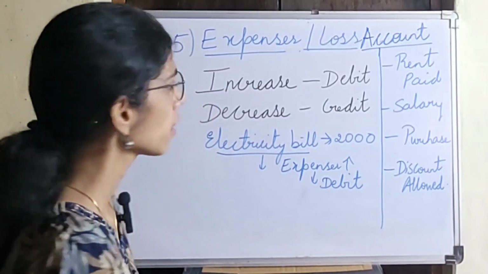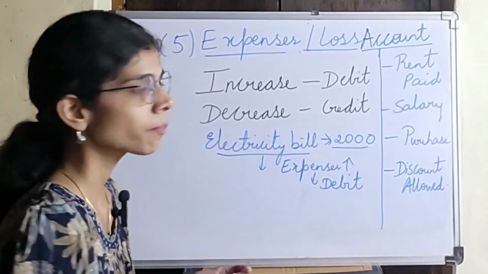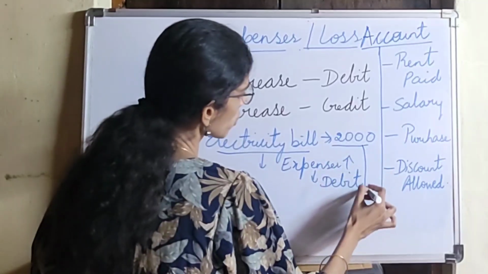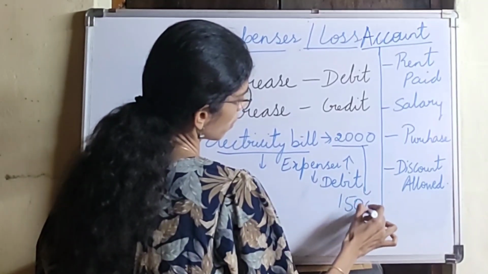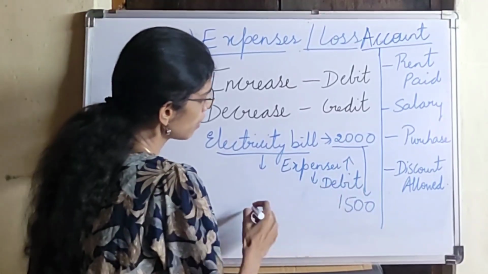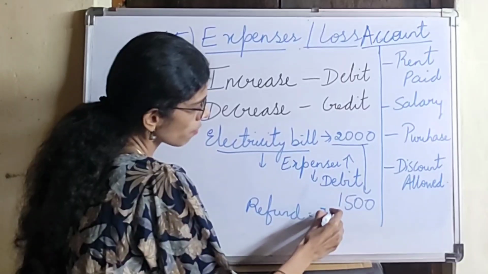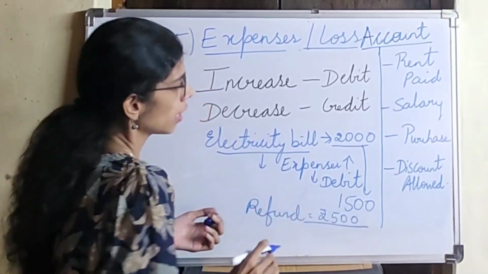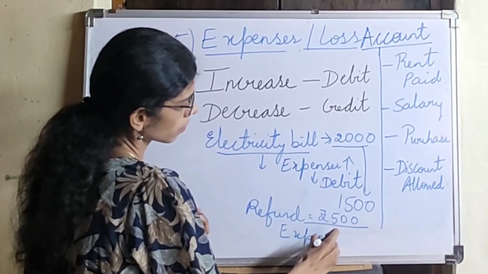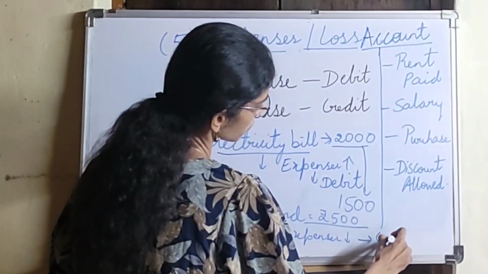So when it will be credit, suppose this electricity bill which was an amount of rupees 2,000, the electricity office says that the actual amount was 1,500. Wrongly the bill was taken as rupees 2,000. So what will happen is that they will refund you rupees 500. So this refund amount is known as expenses decreased. When expenses are decreased, it is credit.